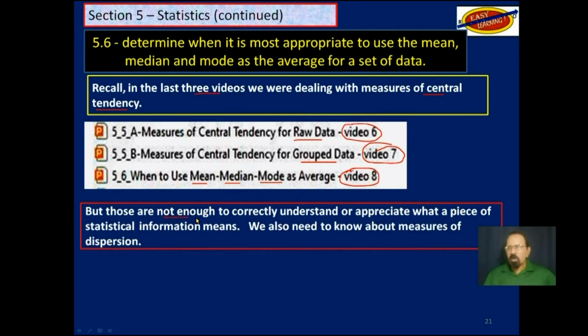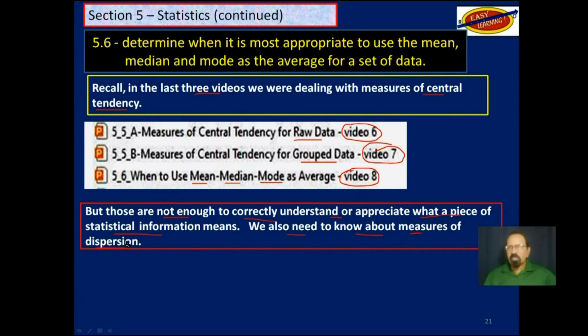But those are not enough to correctly understand or appreciate a piece of statistical information. We also need to know about the measures of dispersion.